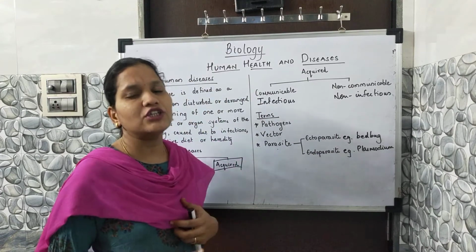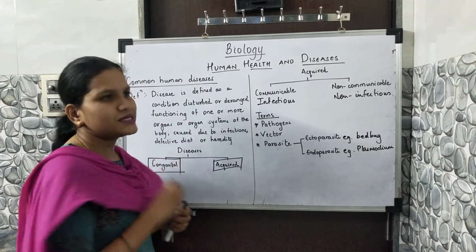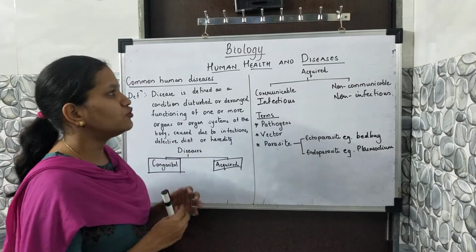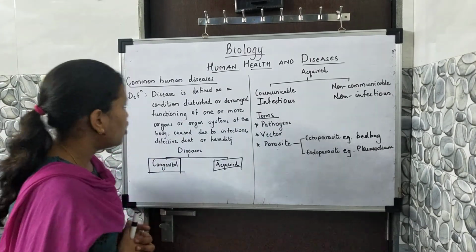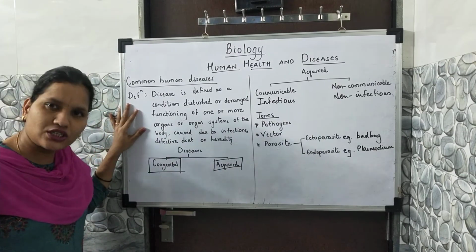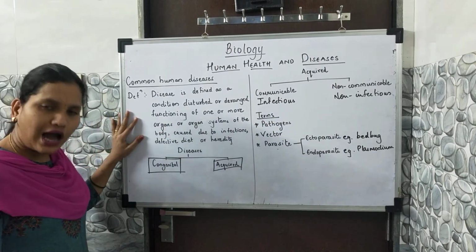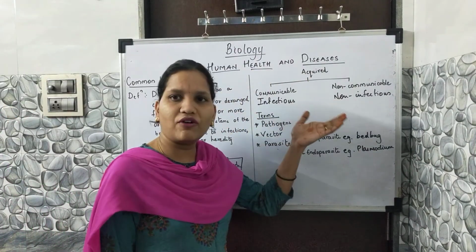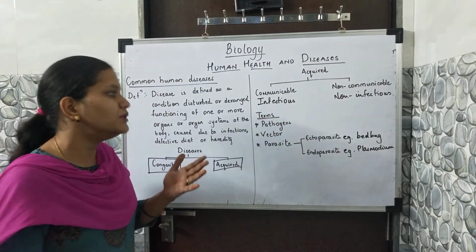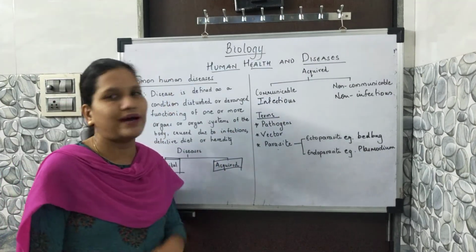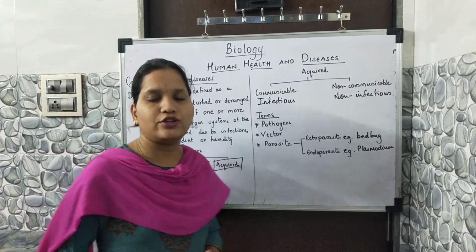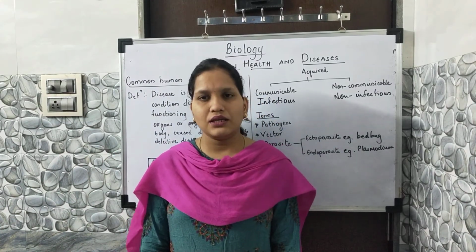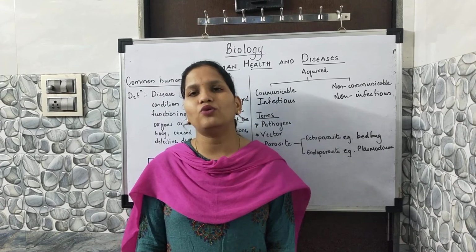So students, we have discussed some basic things which we should know in order to study diseases. First of all, we discussed the definition of disease. We have also seen the types of acquired diseases, and some terms like pathogens, vector and parasites. From the following videos, we are going to study the diseases one by one. Till then, study well at home. Thank you.